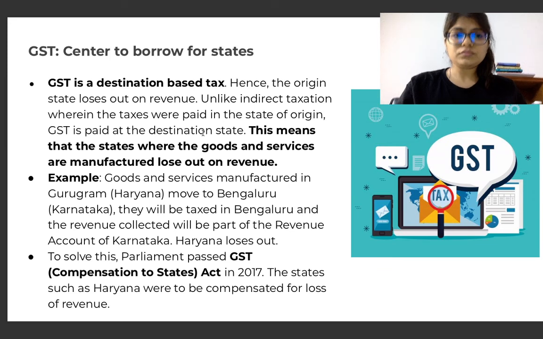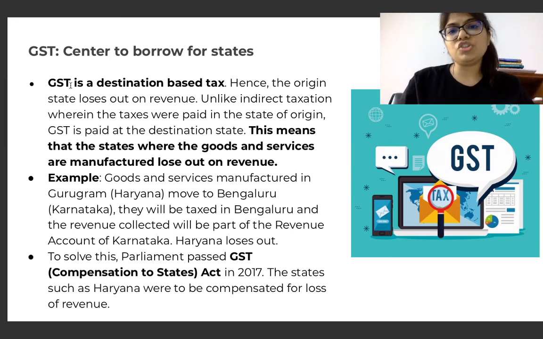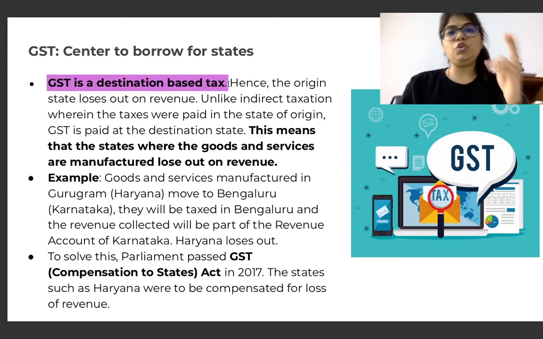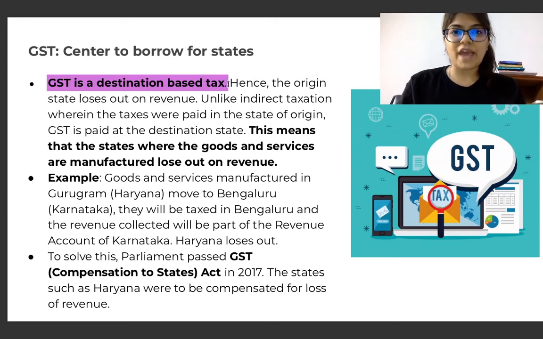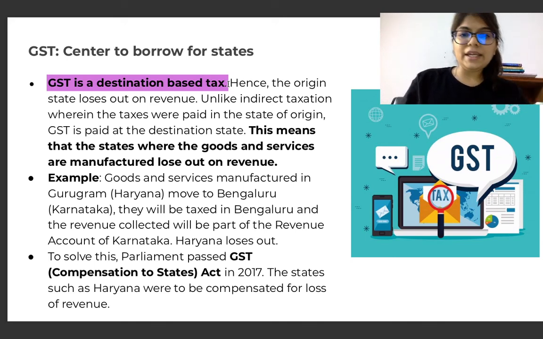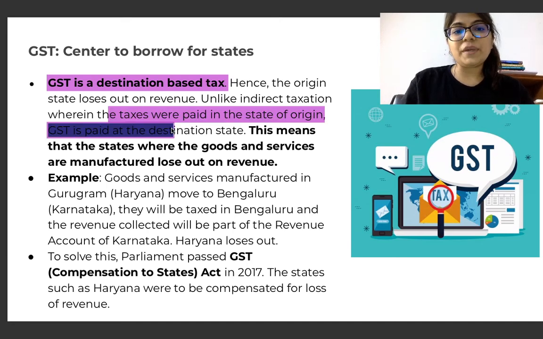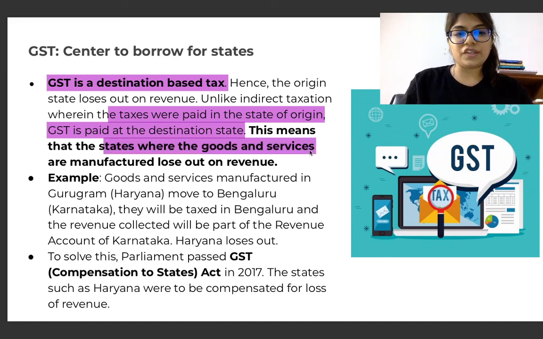So what we need to understand about GST is that it is a destination based tax. There are two types of taxes, a source based tax and destination based tax. By the very virtue of its name, we understand that the origin state loses out on revenue. Now, how does that happen? Unlike indirect taxation, wherein the taxes were paid in the state of origin, GST is paid in the destination state. This means that the states where the goods and services are manufactured lose out on revenue.